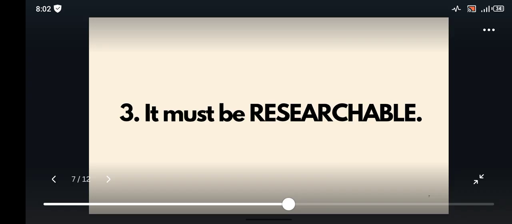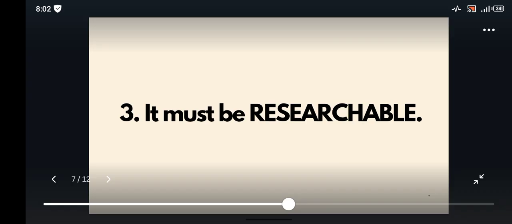It must be researchable. So you don't just pick a topic that you cannot find data on, right? That you cannot find questionnaire or existing document on. If not, you will suffer. You will definitely scratch your foot to get a lot of content. Even if you try to use AI to generate all of those things, AI needs data, right? AI needs data.